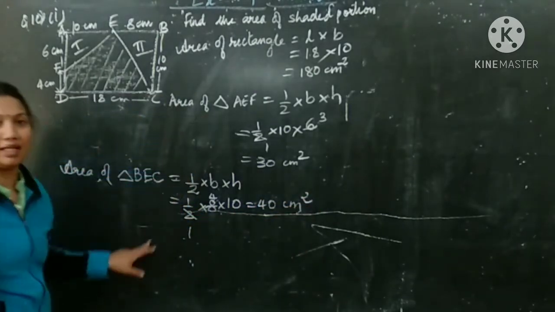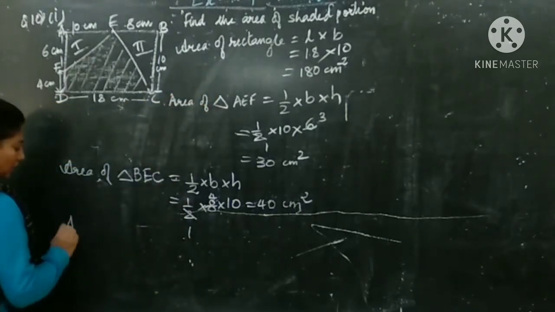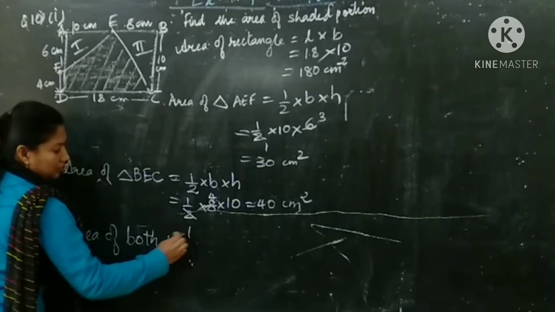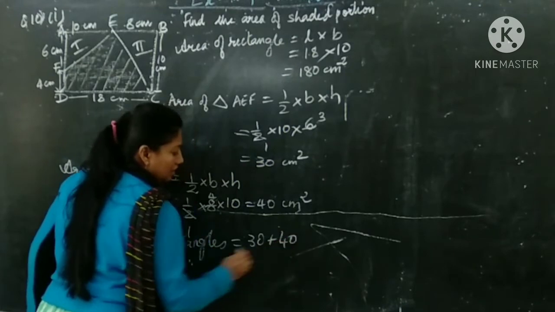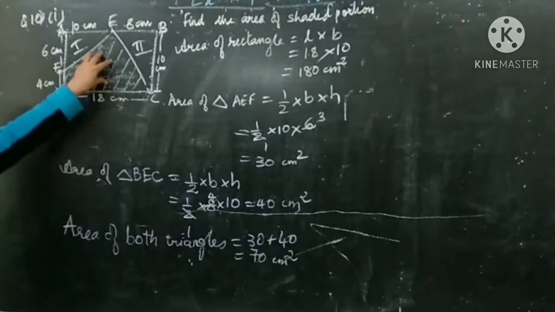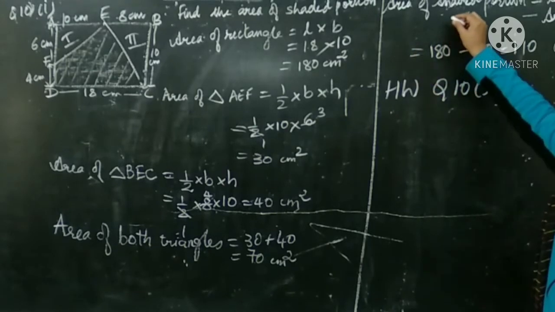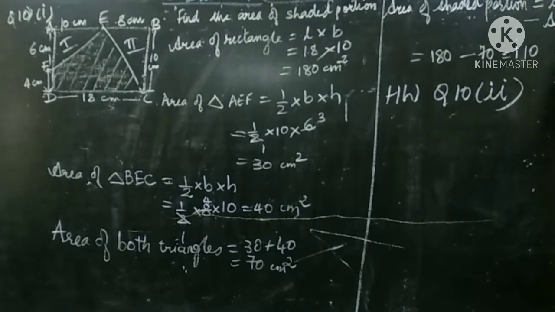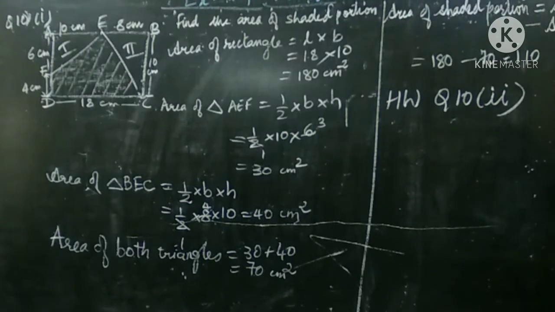So area of both the triangles, first we will add and then we will subtract from the area of rectangle. So area of both triangles is equal to 30 plus 40, means 70 centimeter square. Now we will find the area of shaded portion. So area of shaded portion is equal to area of rectangle minus the area of two triangles. Area of rectangle is 180. So 180 minus 70, 110 centimeter square.